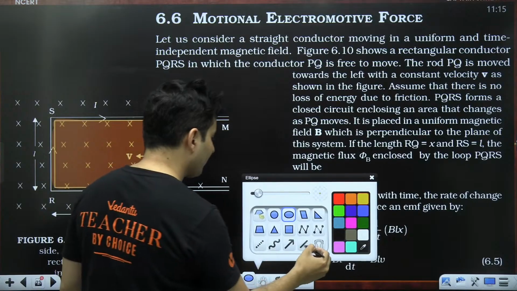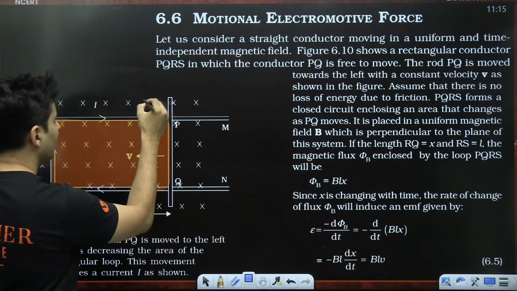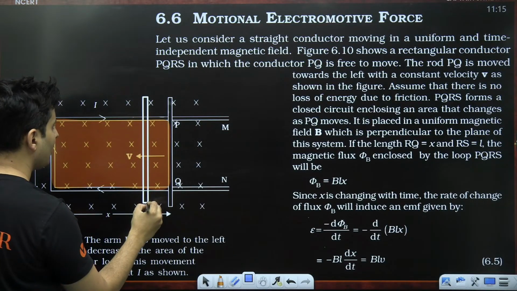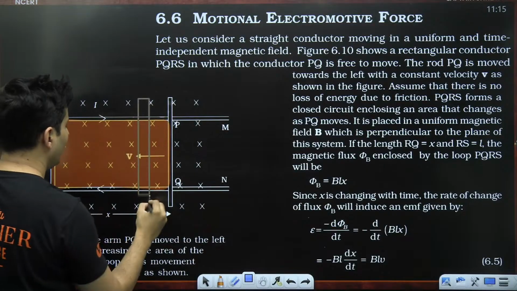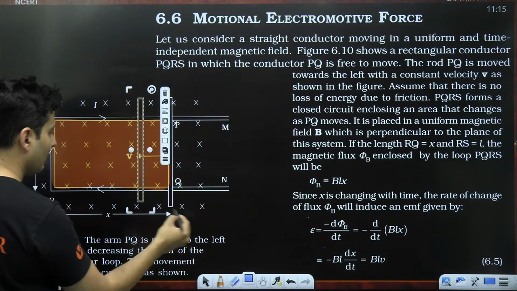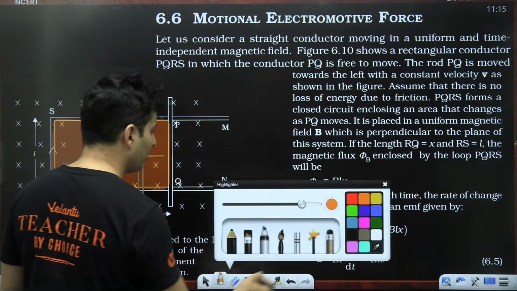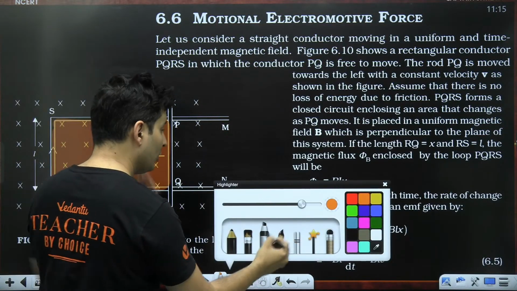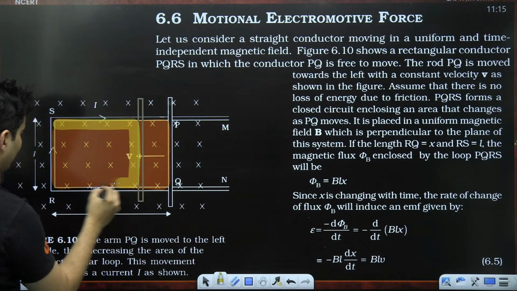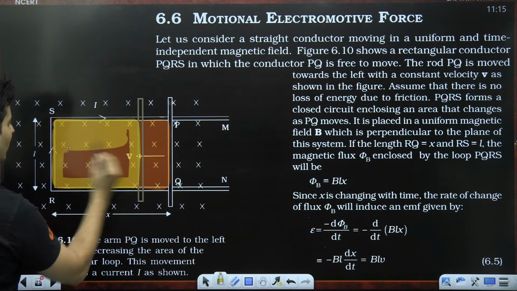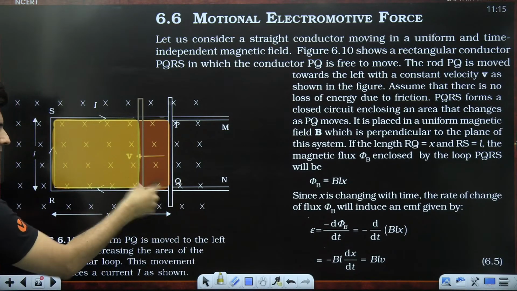After some time, the same rod reaches over here because of some motion, some velocity. So what will happen now? If you measure the flux, it is only through this much part. Can you see this much part has gone away?